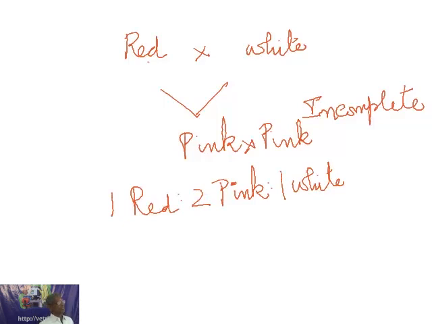So this is a beautiful example of incomplete dominance, where there is no complete dominance. Red is not dominant over white and white is not dominant over red. So many cases are there like this. Hundreds of examples we have met with today, particularly when it is going along with lethal allelism, incomplete dominance is working very well.